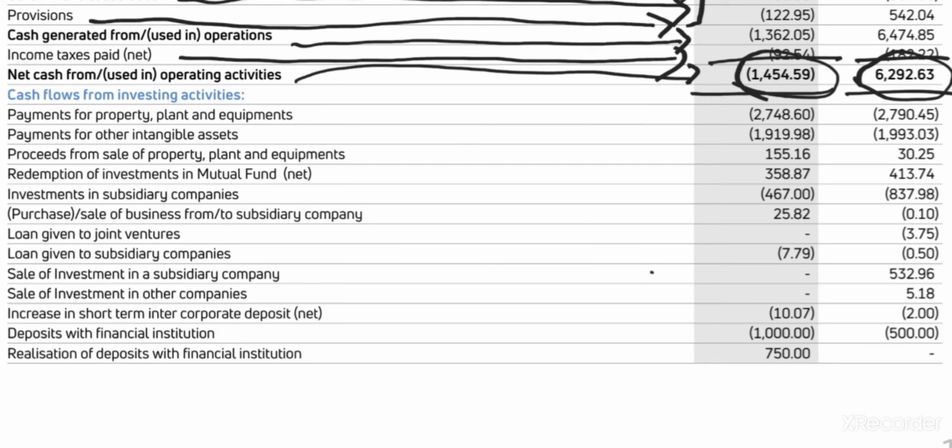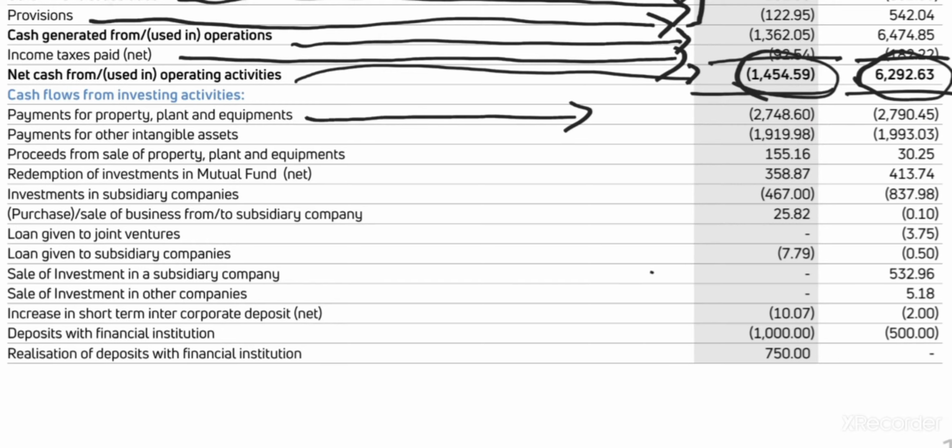They'll run off. Right. Then payment for plant. This is very important, guys, for stock market people. If it is in negative, what does it mean? They have invested in it. They have bought new plant and property. So that is very good. From 2,790, every year they are doing something.